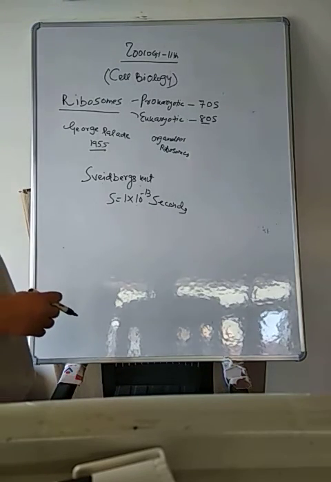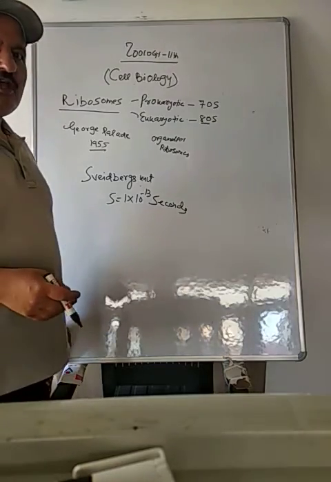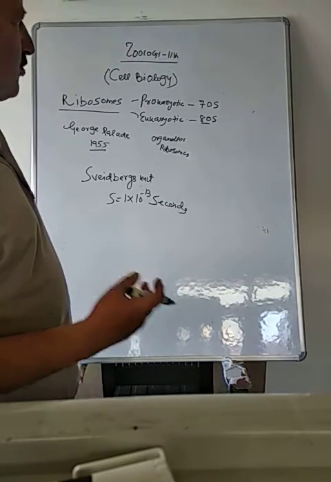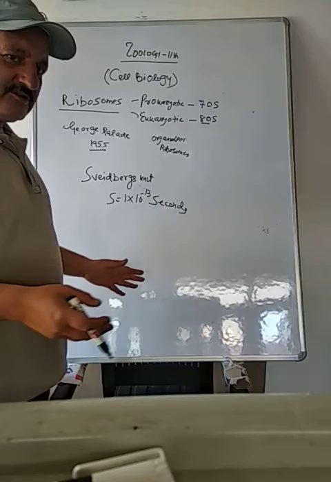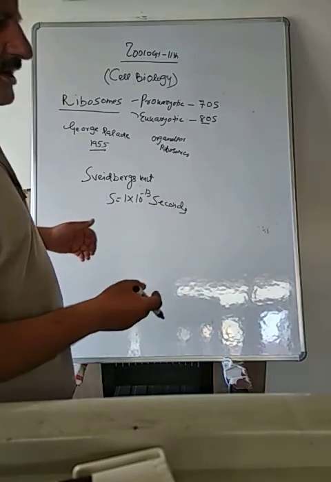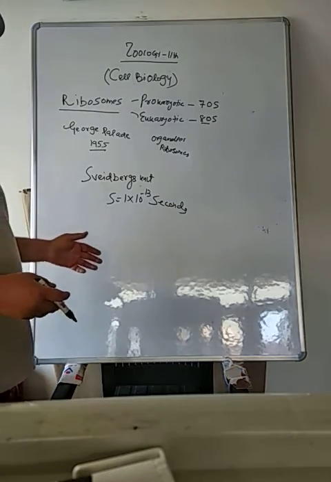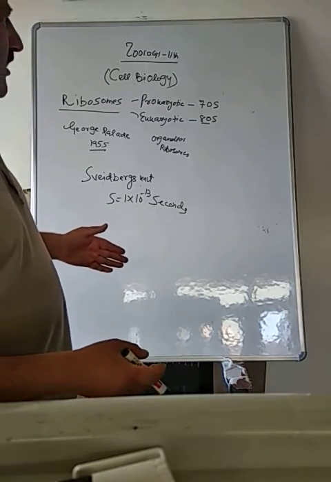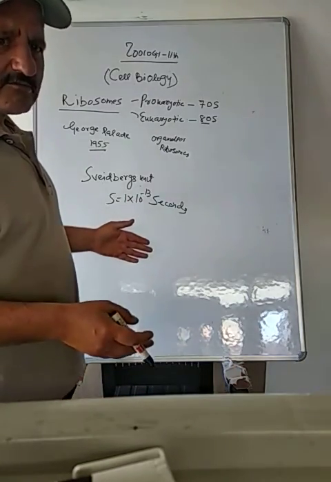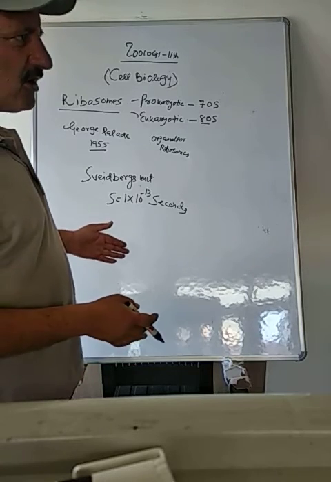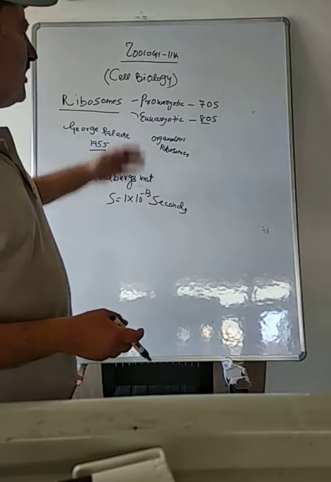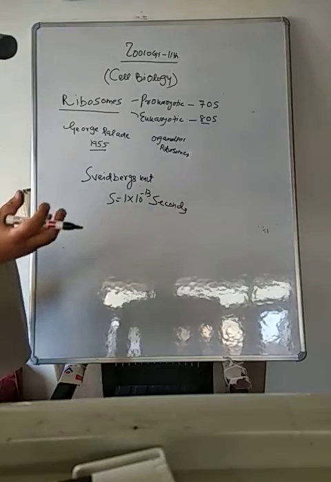Now ribosomes are important. They are called protein factories. They help in the formation of proteins, and the whole cell is dependent on them. It is controlled by DNA. It's a long process. DNA is involved, amino acids are involved, and RNAs are involved: all three types of RNAs, messenger RNA, transfer RNA, and ribosomal RNA. Now these act as factories.